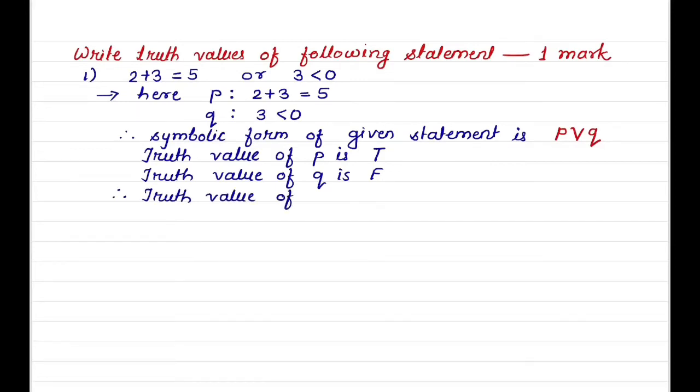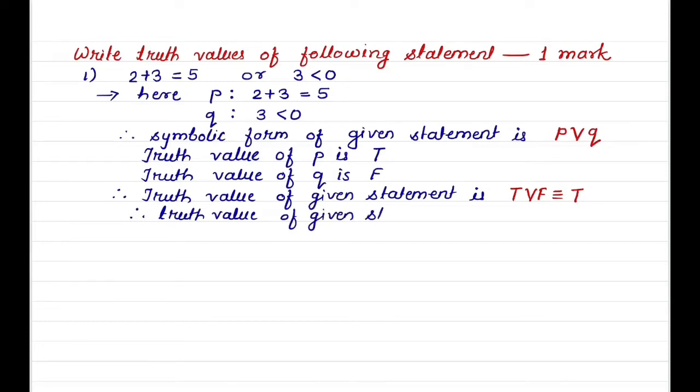Therefore truth value of given statement is, substitute truth values in the symbolic form, T or F is equivalent to T. That means given statement is a true statement.